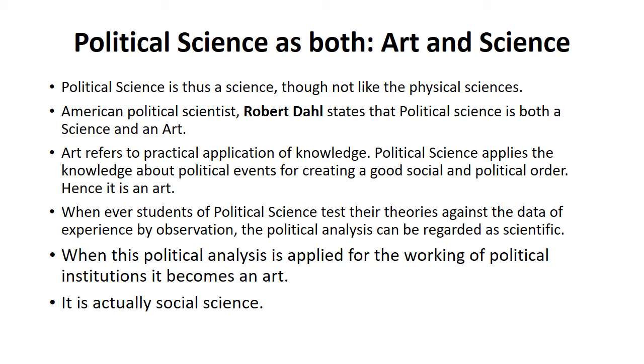And by applying these theories to this data, they are actually doing a political analysis. When they do it in a scientific way, using experimentation, observation and evidence, this political analysis has to be considered as a scientific political analysis. And when this political analysis is applied to the working of a political institution, it becomes an art.